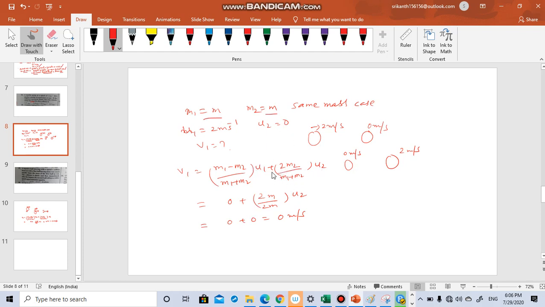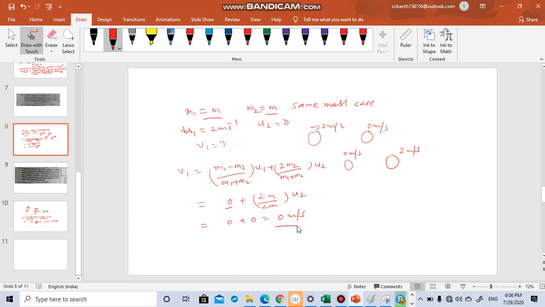See, u1 is not equal to 0, but both masses are same. m1 minus m2 will be 0 because they are both m. So this term is 0. For the second term, it is 2m by m plus m. So it is 2m by 2m. Both will cancel, u2 will be remaining. And what is u2? It is 0. So your answer is 0.